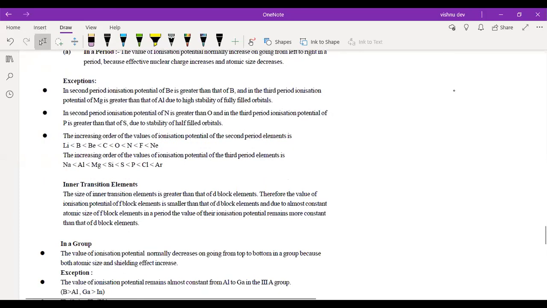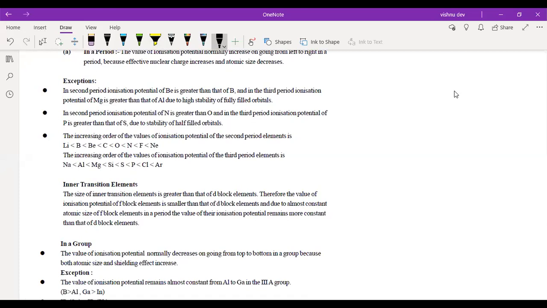Okay, the order. So general trend should be neon greater than fluorine, why neon? Fulfilled, right? Greater than fluorine, greater than oxygen, greater than nitrogen, greater than carbon, greater than boron, greater than beryllium, greater than lithium. But because of half-filled and fulfilled atomic orbital, right?